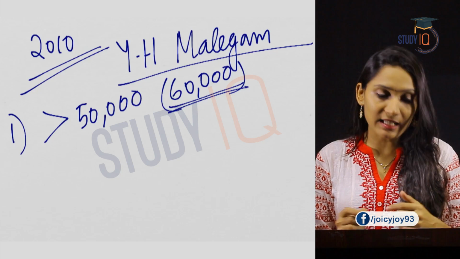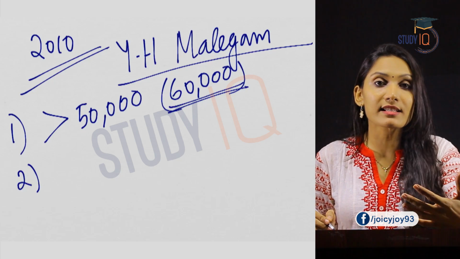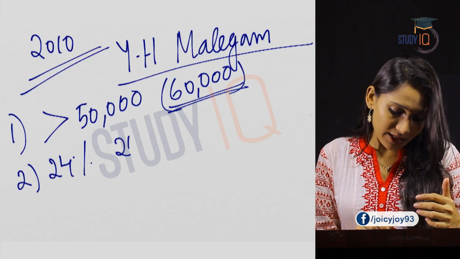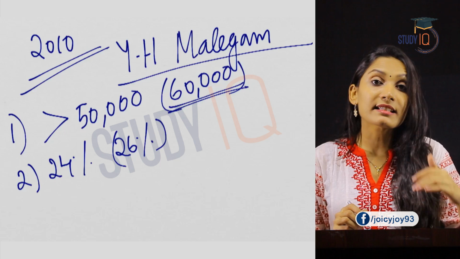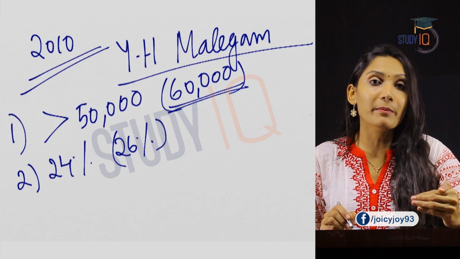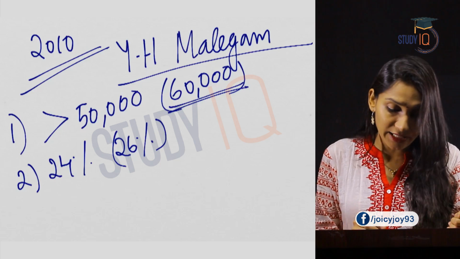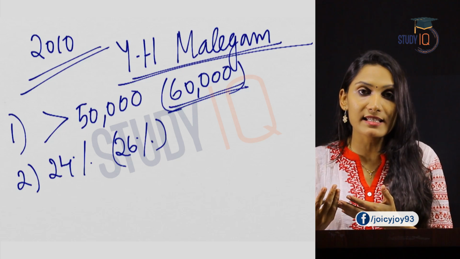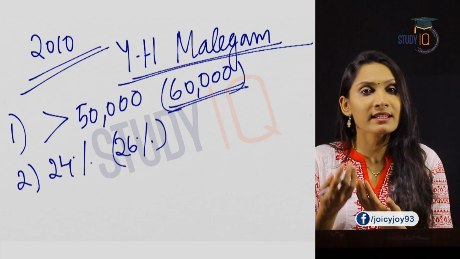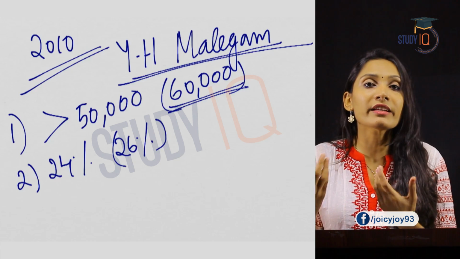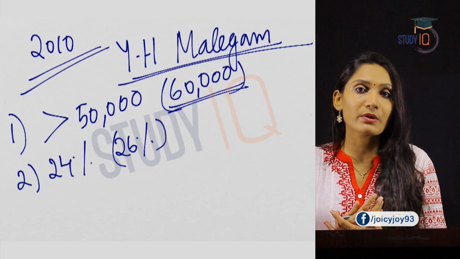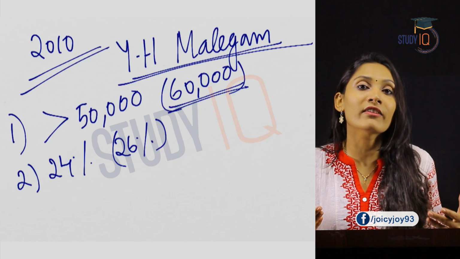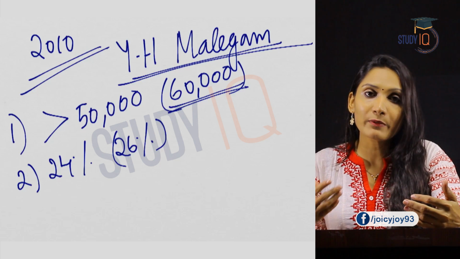The second recommendation of this committee was that the ceiling on interest for such loans should be 24%. But RBI said it should be 26%. Remember that these are the recommendations of the Y.H. Malegam committee. This is not exactly what is in the present scenario, but these are the recommendations of the Malegam committee. When we talk about microfinance institutions, this committee should come into your mind, and this is a very important committee. If you are giving a descriptive type answer on microfinance institutions, it would be very good if you can include the name of this committee. The examiner would feel that you have in-depth knowledge about the subject and will fetch you more marks.